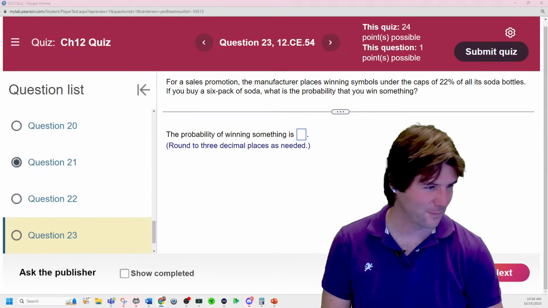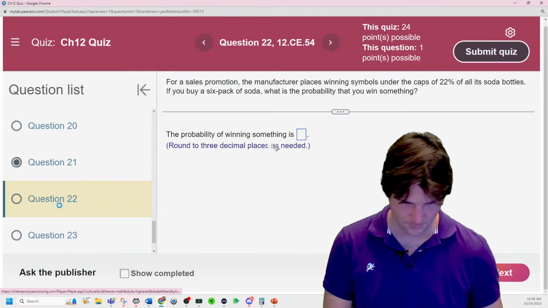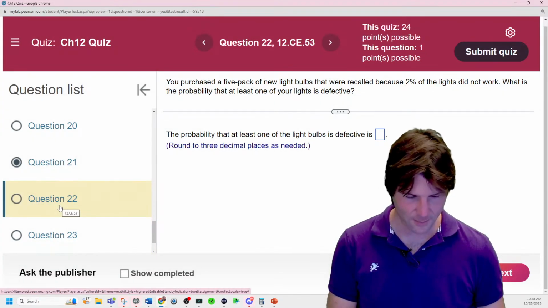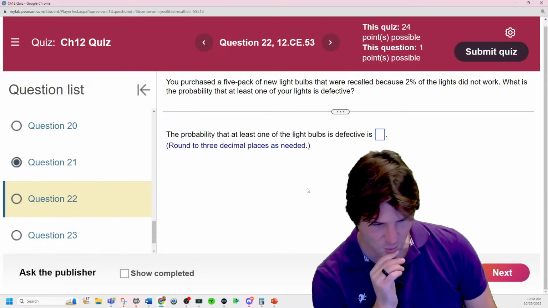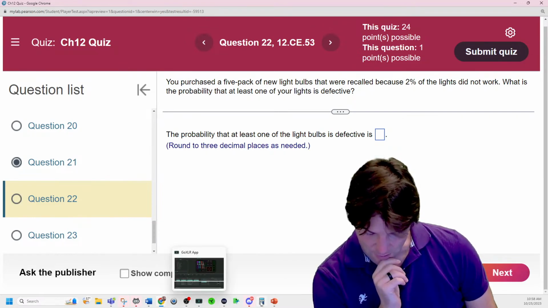Light bulb problem. A 5-pack of light bulbs, 2% defective. What's the probability at least one of your lights is defective?